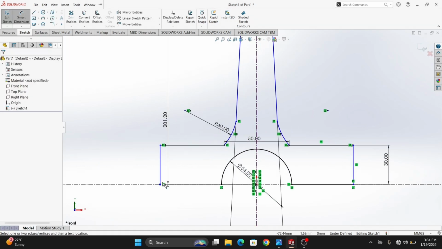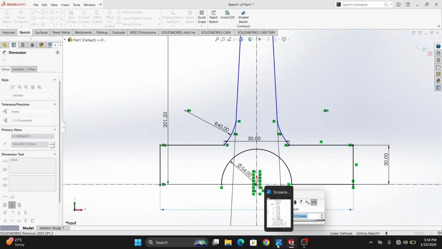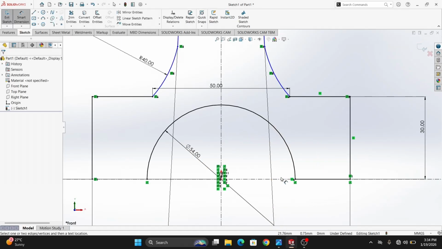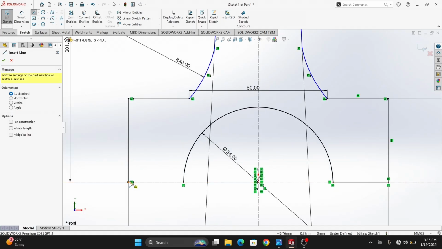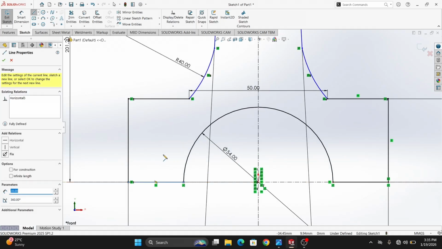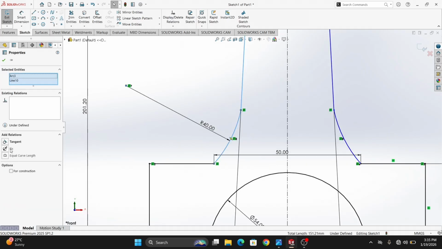And here will be 30. Here to here it will be 76. 76 plus 18, okay, 94. Escape it. There is no line there. Attach it. Escape. Okay. And make this line and this arc tangent.